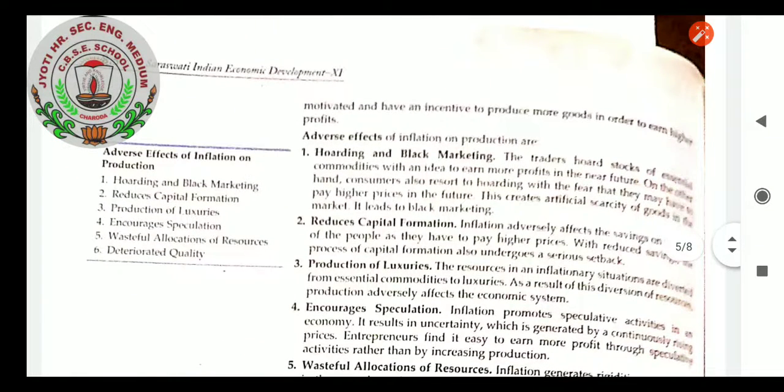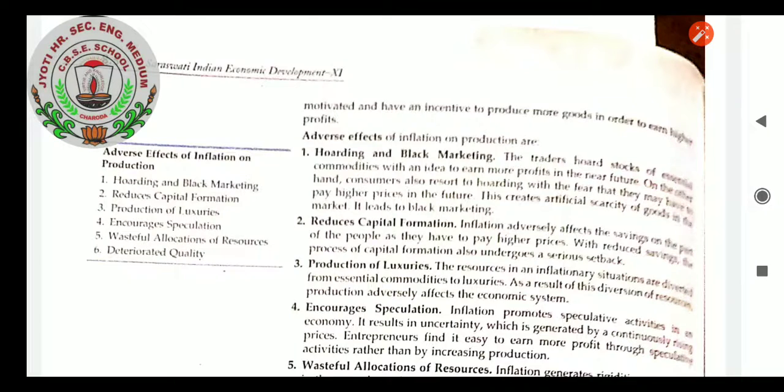Adverse effects of inflation on production are hoarding and black marketing. The traders hoard stocks of essential commodities with the idea of earning more profit in the near future. On the other hand, consumers also resort to hoarding with the fear that they will have to pay higher prices in the future. This creates artificial scarcity of goods in the market. It leads to black marketing.